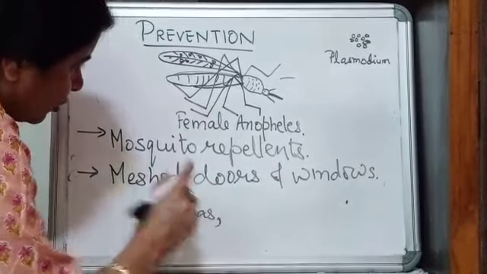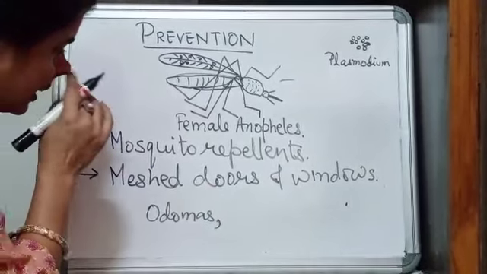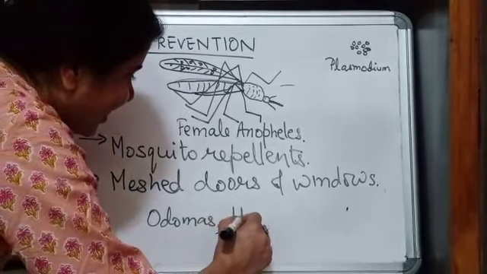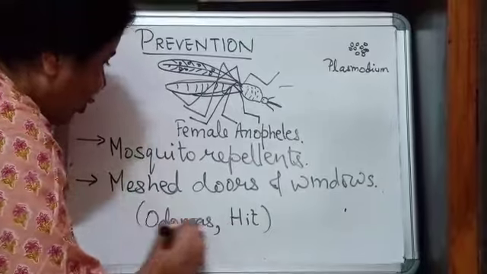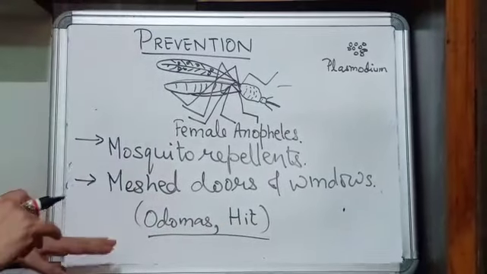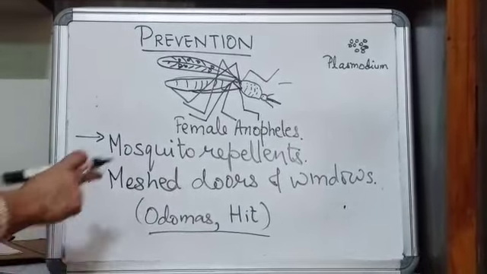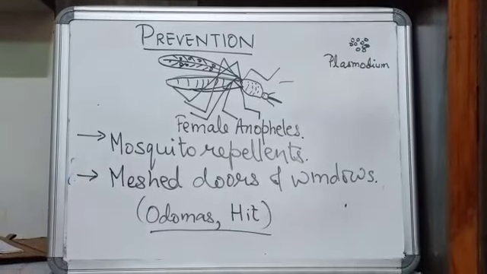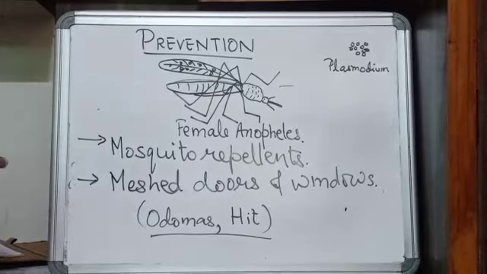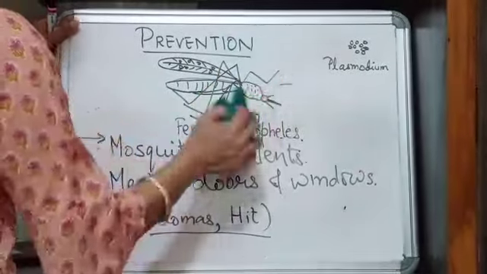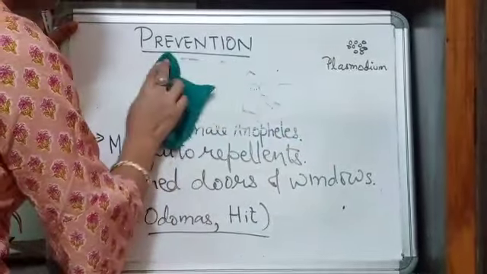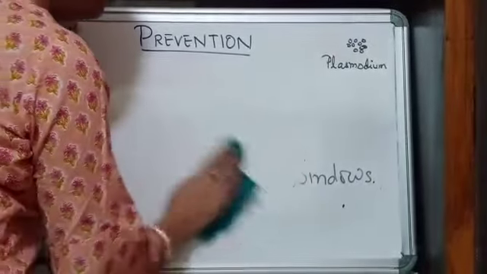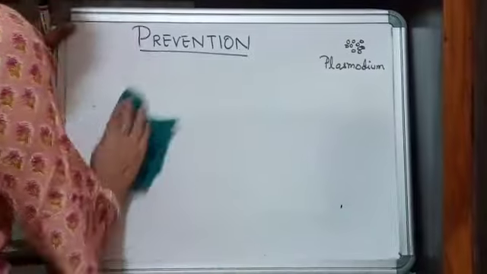And what is the mosquito repellent or the insecticide that we usually use? HIT. Okay. These two also can be used for killing the mosquitoes. So this is all about prevention. Okay. But still, if somebody suffers from malaria, how many days will it take for the symptoms to appear? It will take a minimum of 3 to 4 days for the symptoms to appear.